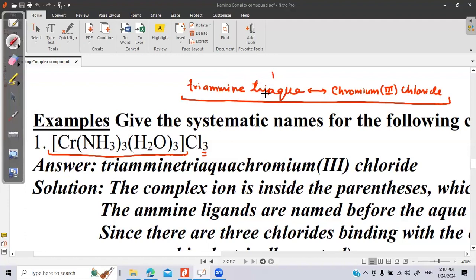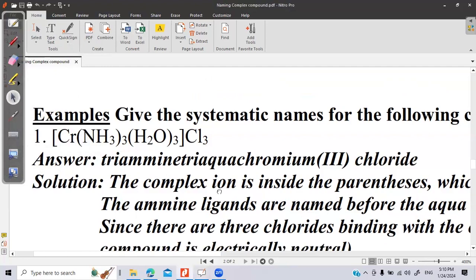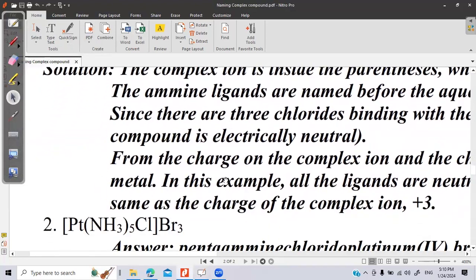Then we have to remember that the ligands should be written in alphabetical order. So both the ligands start here with A, then we'll go with the M. So M comes before Q. That is why we have selected amine first alphabetically. So triamine, triaqua, chromium 3 chloride is the name of this complex. Let us go with another name.